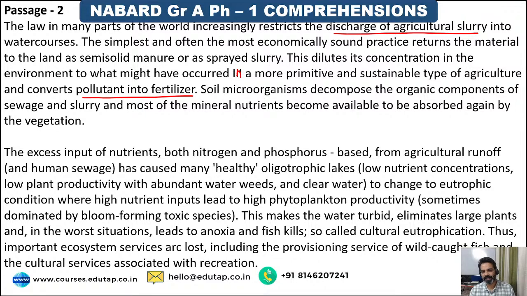This dilutes its concentration, the concentration of the slurry gets diluted in the environment, which might have occurred in a primitive and sustainable type of agriculture, and converts pollutant. If we use the same thing on the land like manure, it acts as a fertilizer, it converts into a fertilizer. So soil microorganisms decompose the organic components of the sewage and slurry, and most of the mineral nutrients become available to be absorbed again by the vegetation.